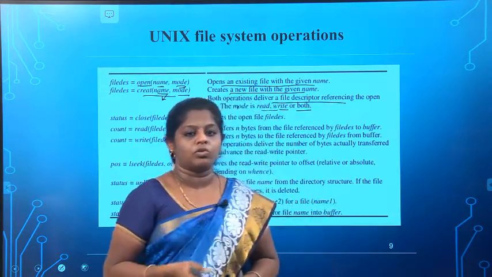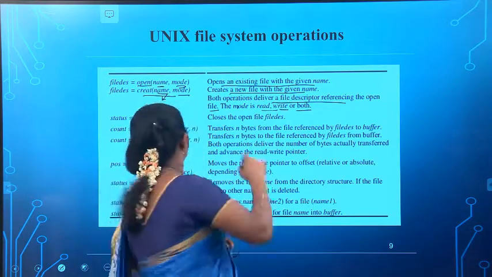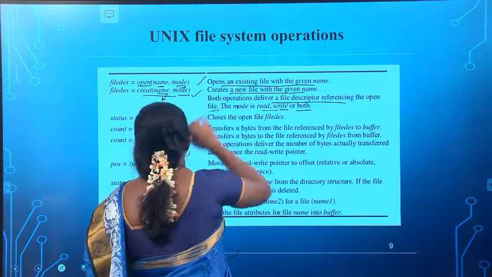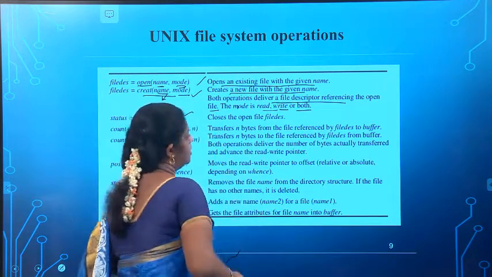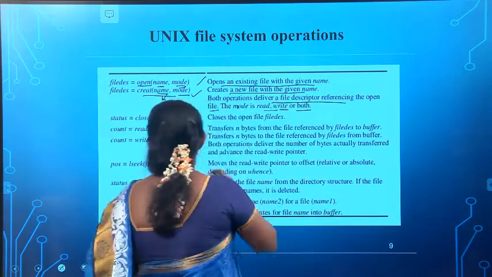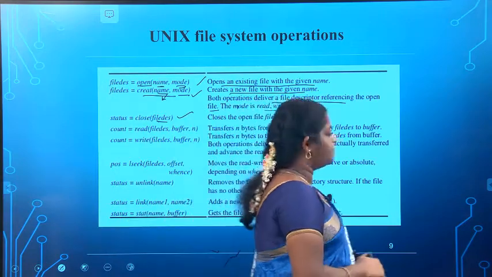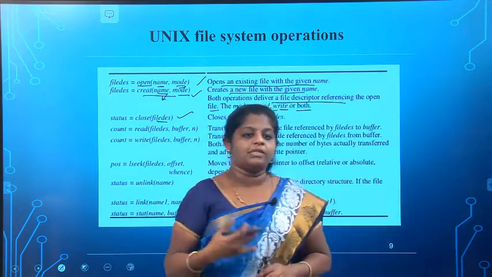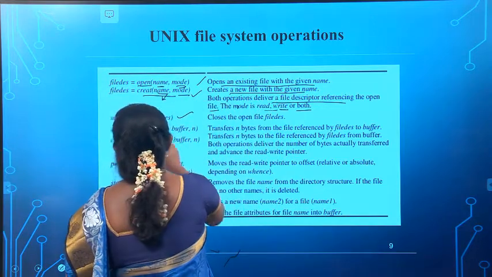What are the operations that we can do on that particular file? The first one is open the file, the second one is create the file, and the next one is close the file. Close the file which is already open. That means you should represent which file, where it is, the file destination. File DES represents nothing but file destination.